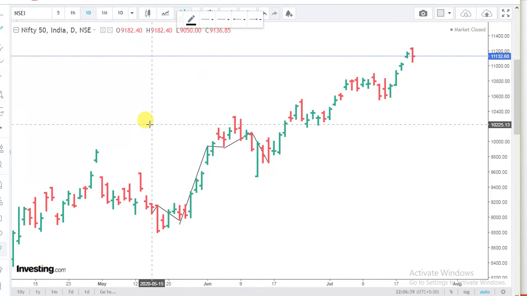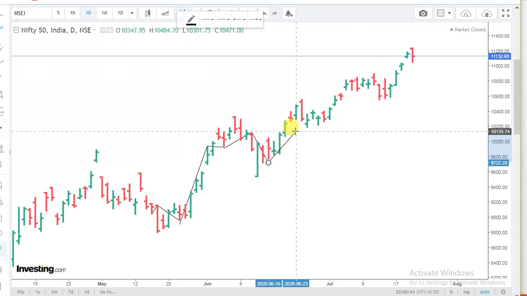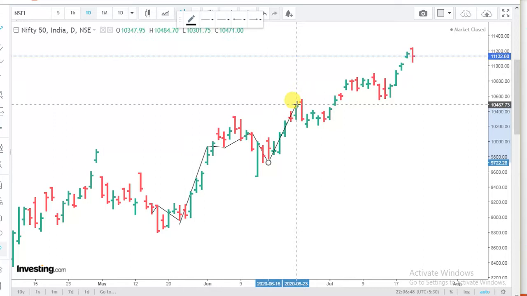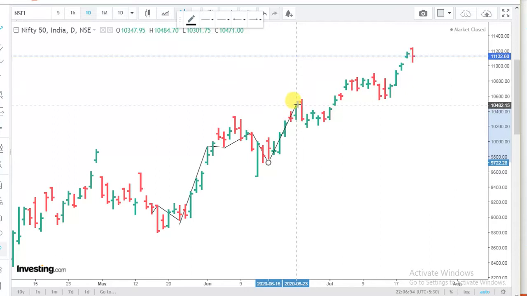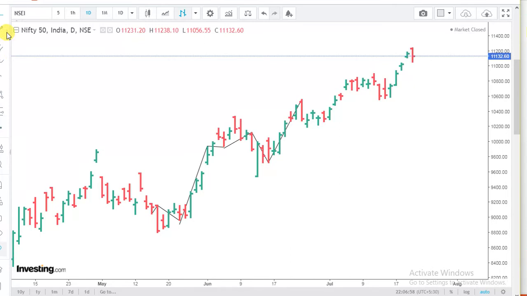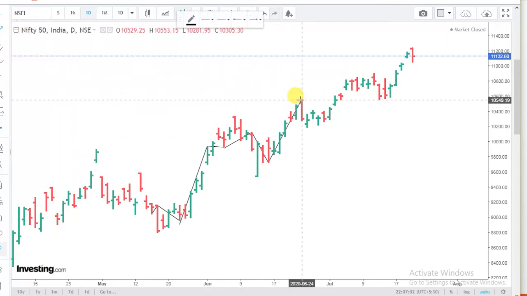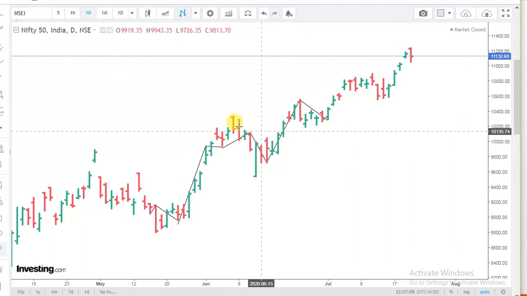After this 16th, we have 23rd as our high. 23rd of June, 22nd, 23rd. So it could be this or this. Let's see, this one is looking better. So either of these dates we can take. Then after 23rd, 1st of July as a low. 29th, 31st. So 1st of July is our low.